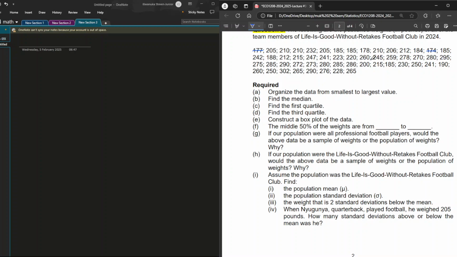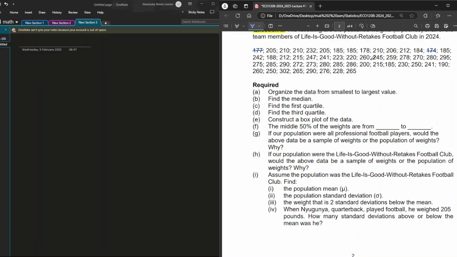You follow along. 174, 177. I hope we are following. We are starting again. 174, 177, 178, 188, 185 4 times, 188, 190, 200, 205 2 times, 206, 210 3 times, 212 2 times, 215 2 times, 220,